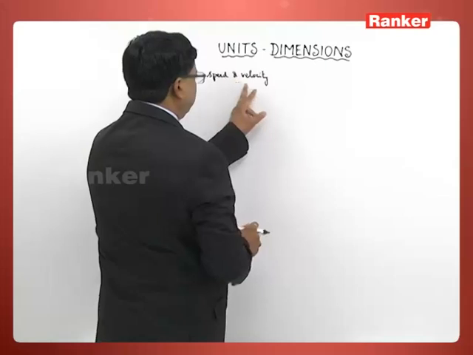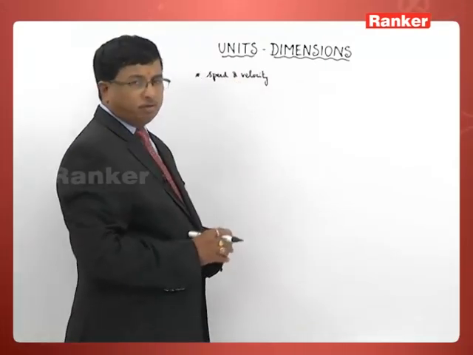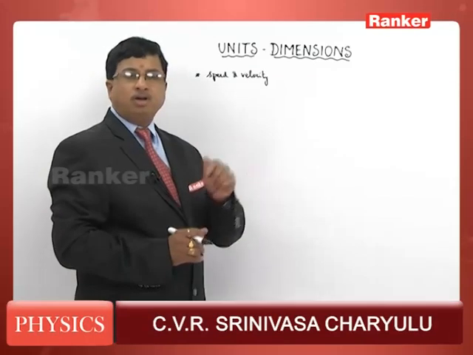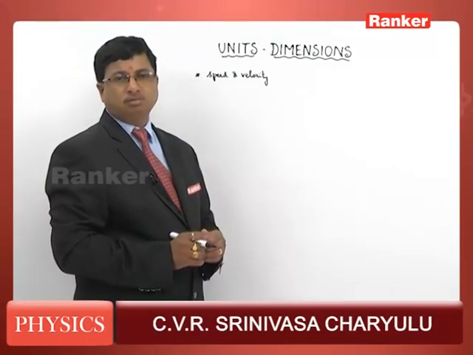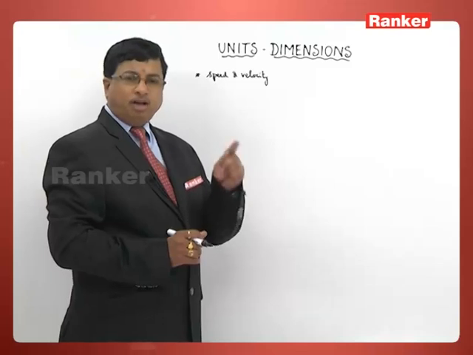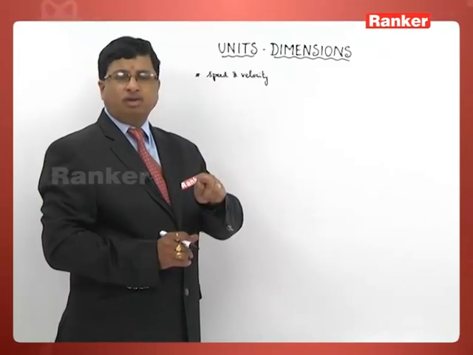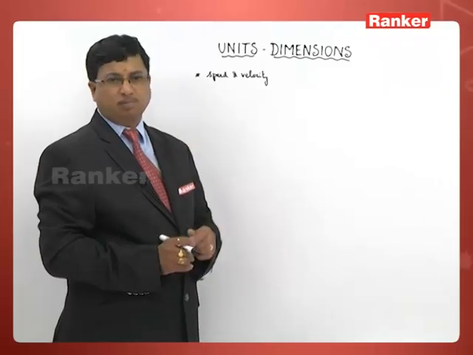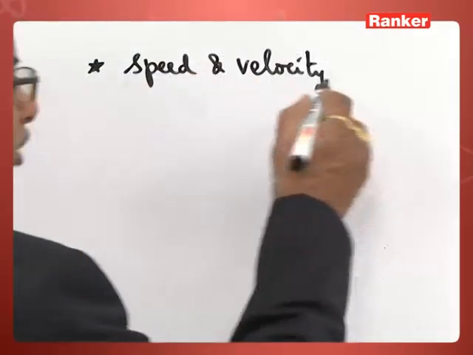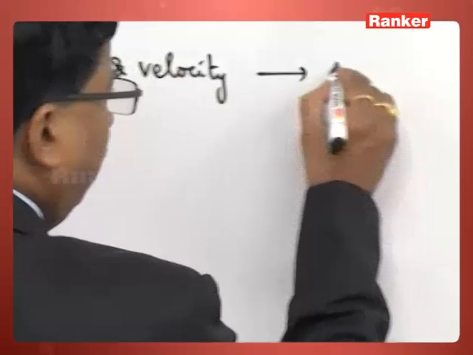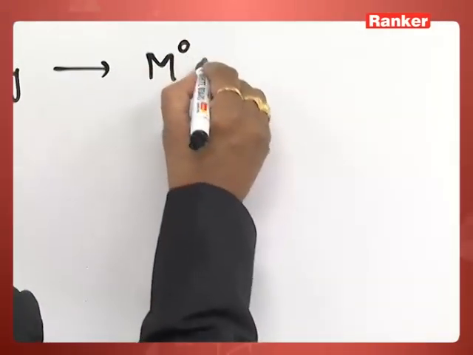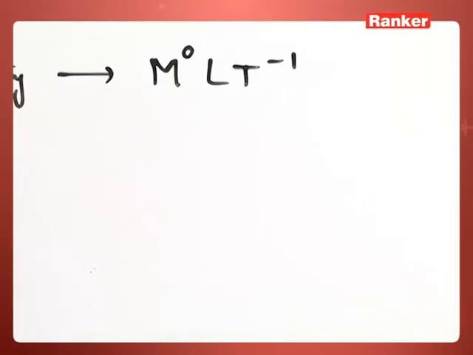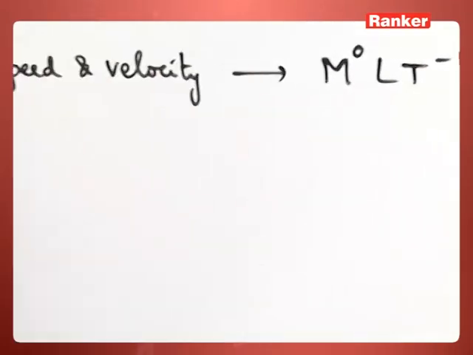In reality, what is the major difference between these two? Every one of us can understand. Speed is a scalar quantity, not having direction. And velocity depends on direction as well along with magnitude, therefore it is to be called a vector quantity. So speed and velocity, when we take, the dimensional formula is M0 L T inverse. Both have the same dimensional formula.